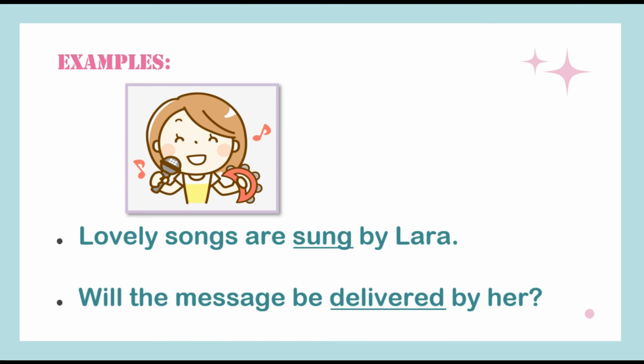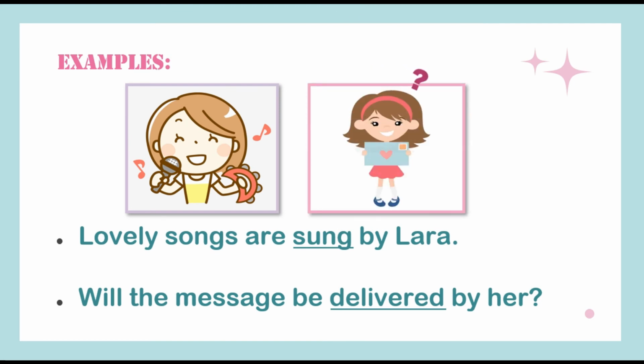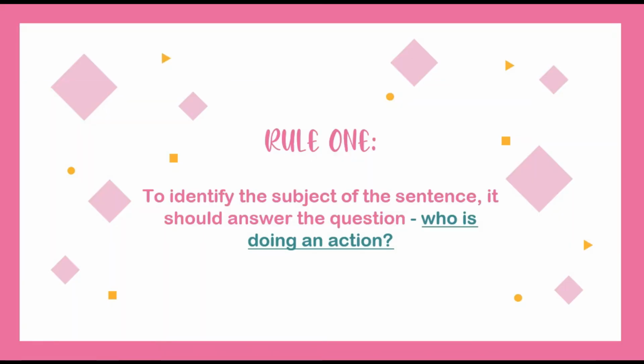Lovely songs are sung by Lara, and will the message be delivered by her? We can recognize that these sentences are in passive voice because of the passive keywords: sung in the first example, and, same as the first example, the keyword delivered. Also, it is not initially clear who or what the sentence is about. In order to change the sentence from passive to active voice, we have rule number 1. To identify the subject of the sentence, it should answer the question, who is doing an action?